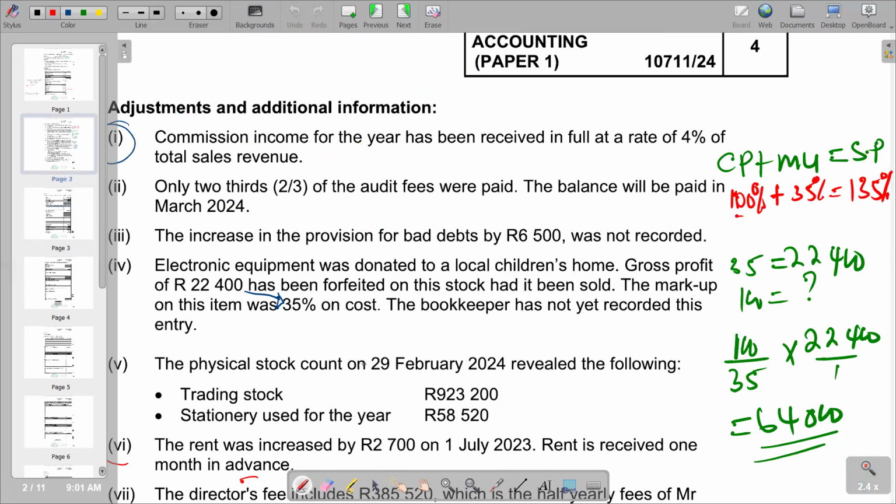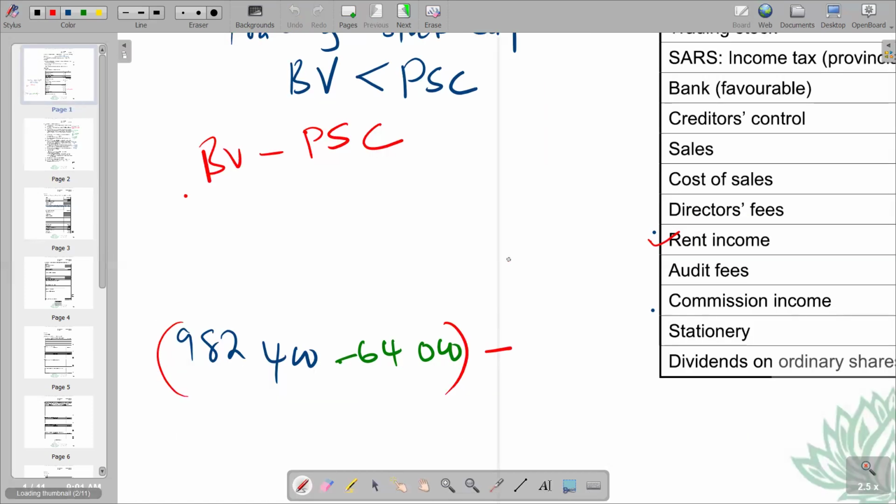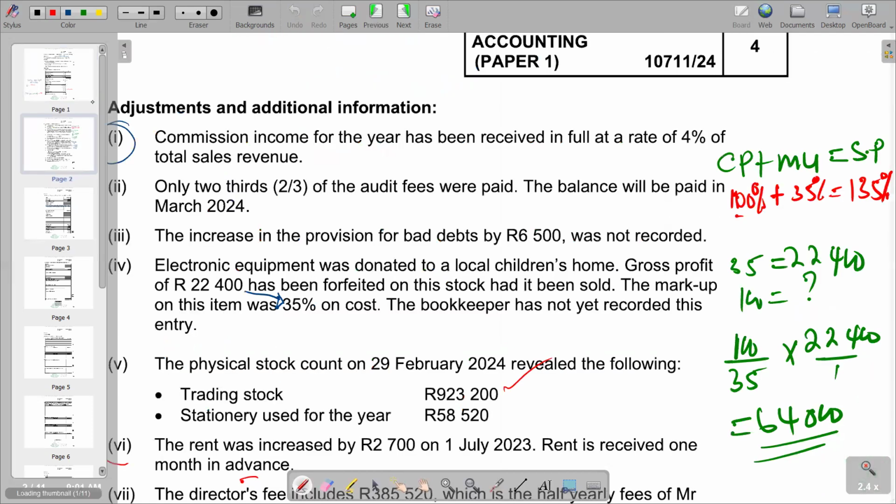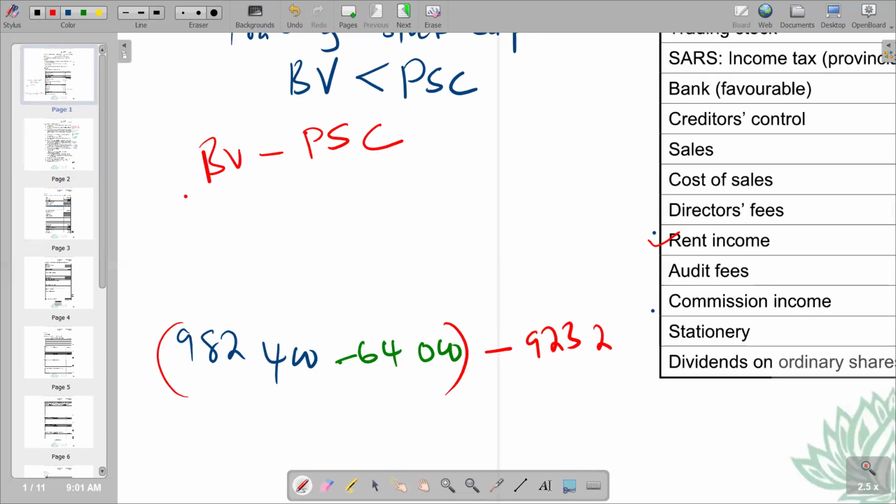So the physical stock count on 29 February 2024 showed the following. We've got trading stock 923,200 here. So this is the figure that you are going to use as your physical stock count figure, 923,200. So if you calculate it, you're going to see that if you remove the brackets there, you're saying 982,400 minus 64,000.